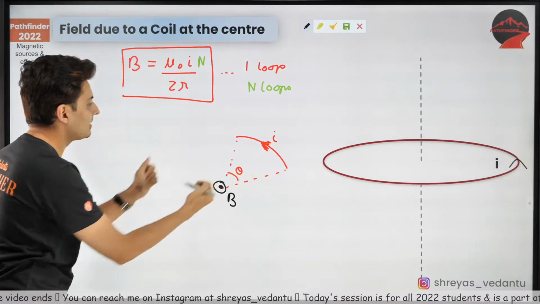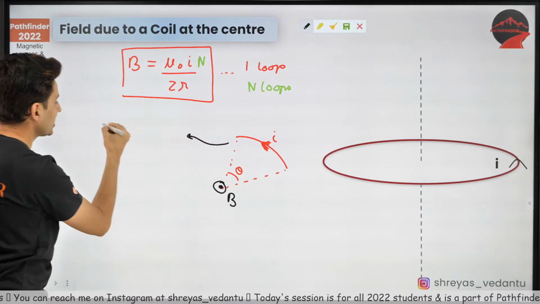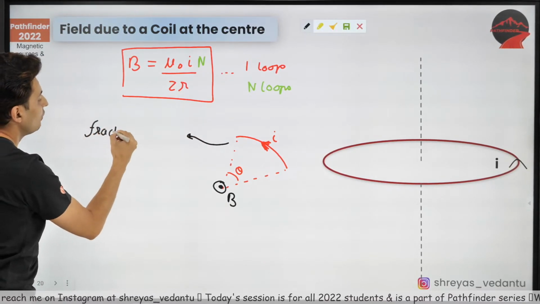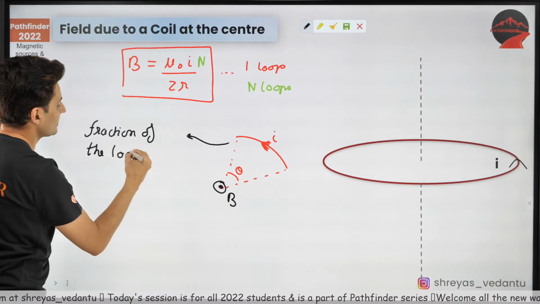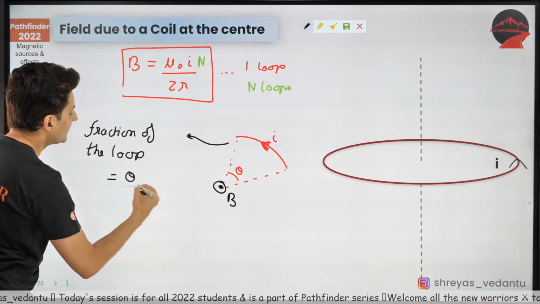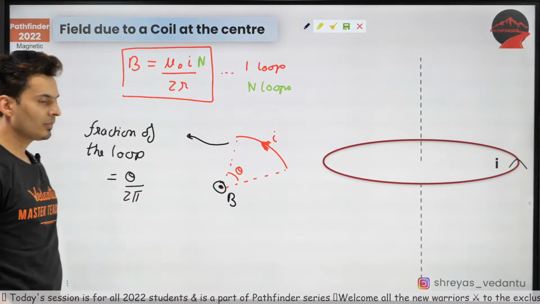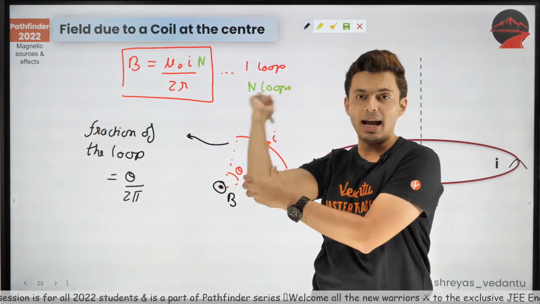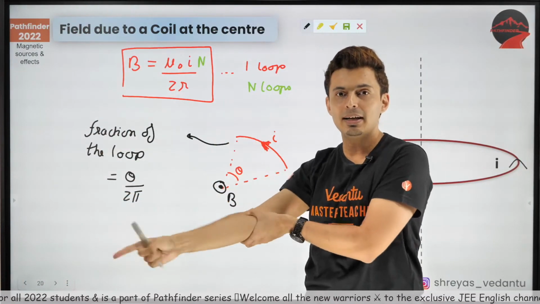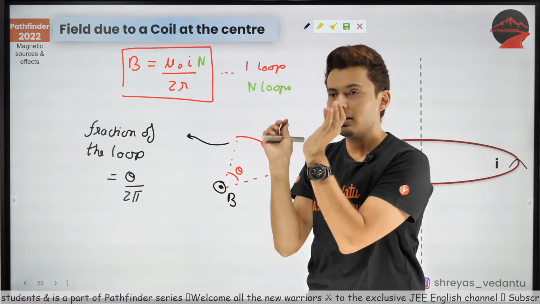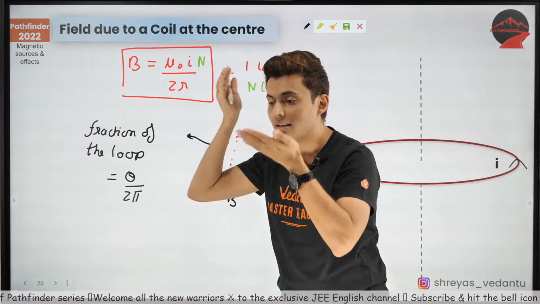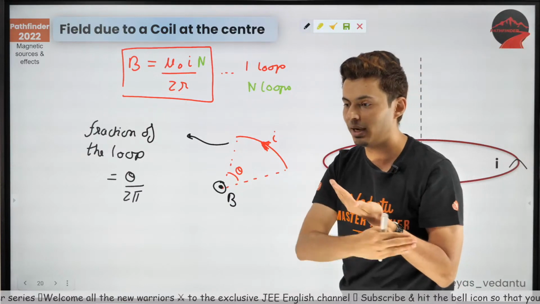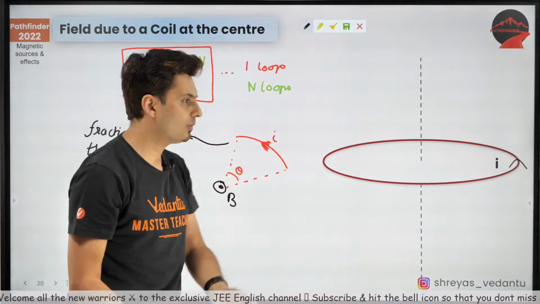What fraction is this? Think about it. What fraction of the loop is this? Isn't this theta by 2 pi? The entire loop would have a total angle of 2 pi radians. This arc has only theta. So fraction wise, isn't it theta divided by 2 pi? That's the fractional part.